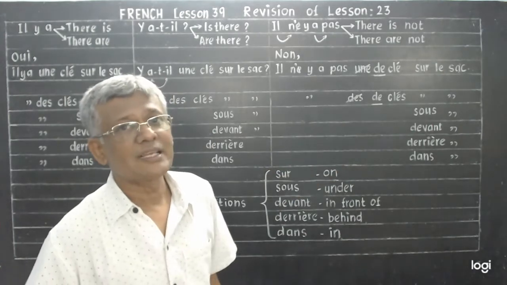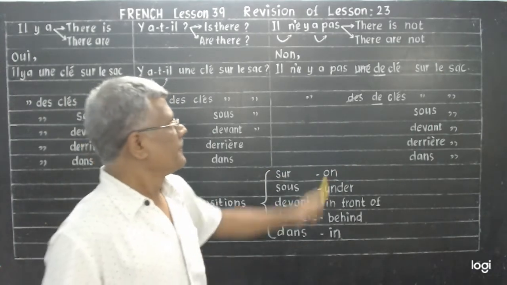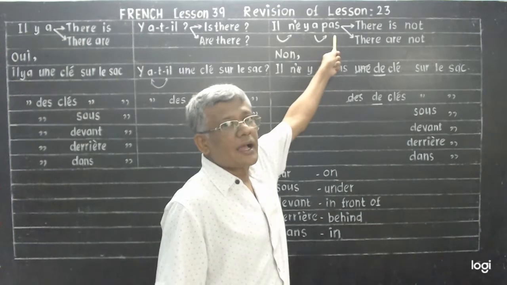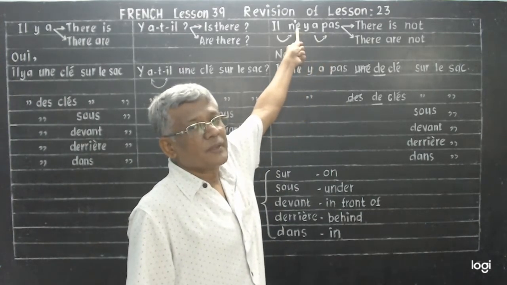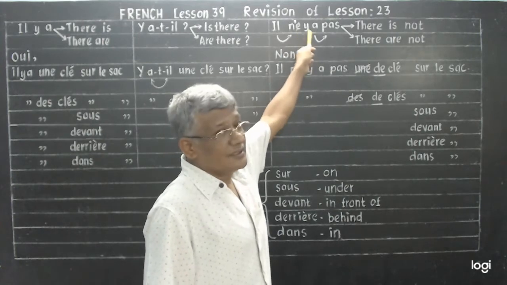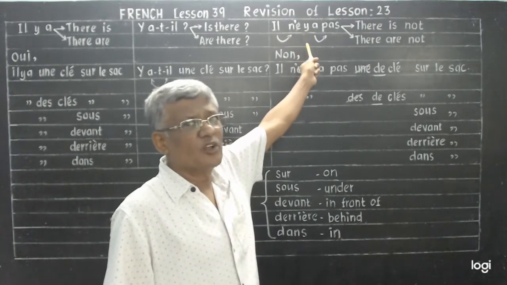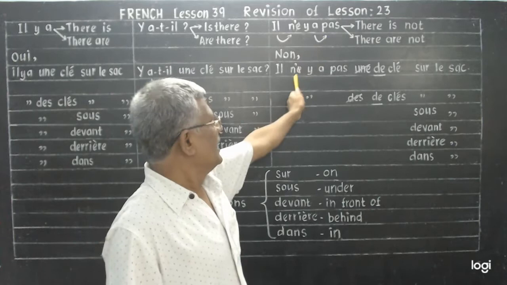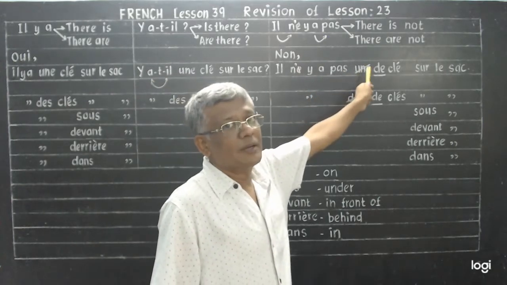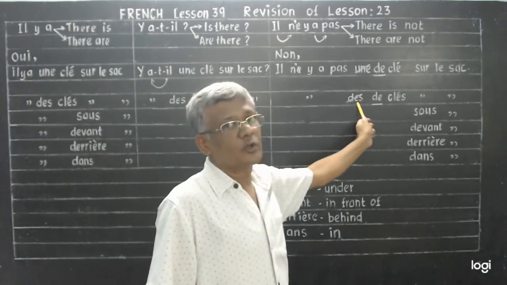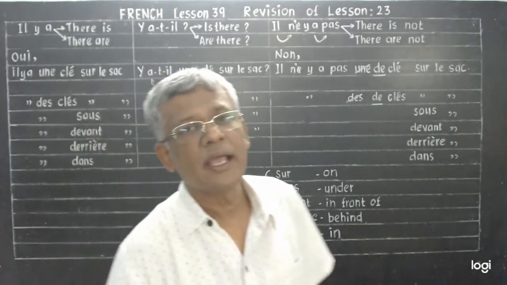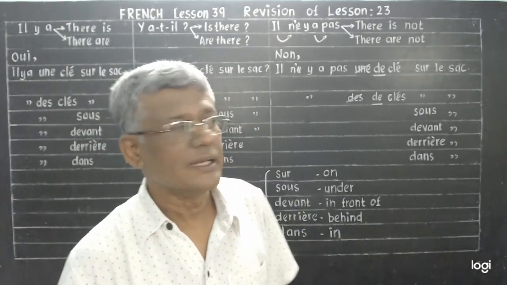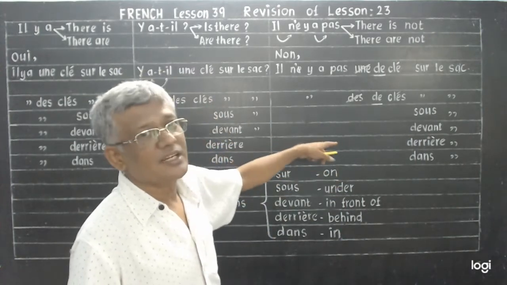Here, how much grammar should you remember? Ne pas, not. Ne becomes n' with an apostrophe for pronunciation's sake and also to avoid vowels clashing, and un becomes de. Des also becomes de. De here takes the meaning of any. Understand? This is what you learned, revise.